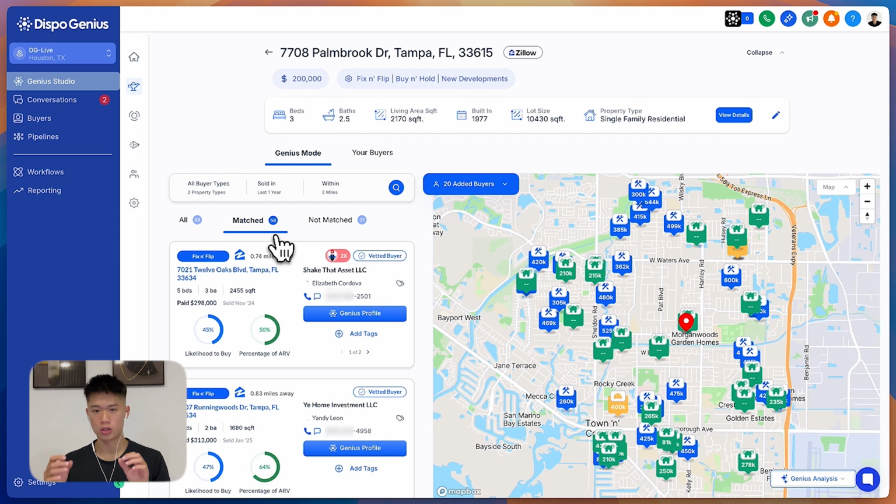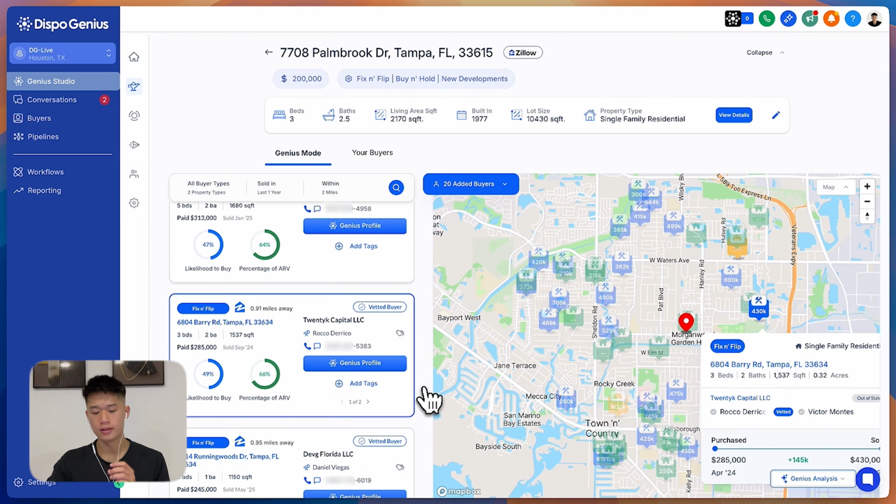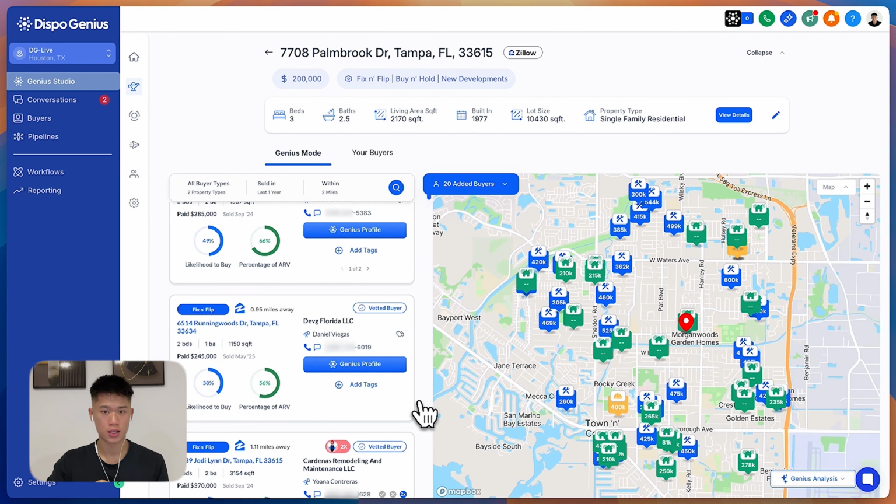If it's a new construction, we're going to identify them as a builder. Then these are all the transactions that are flipper, landlord, and builder, and we're going to identify the buyers. We take the LLCs on which they did those transactions, go to the Secretary of State, and pull all of the individuals associated. So not just a single individual, all of the individuals. Then we take that data and go to the best skip tracing providers.